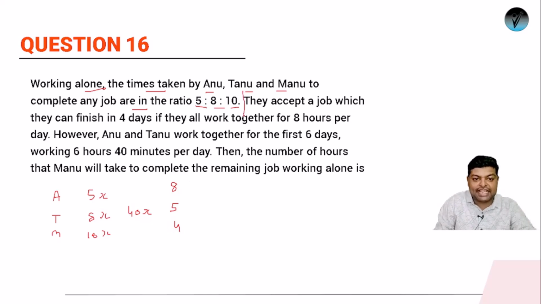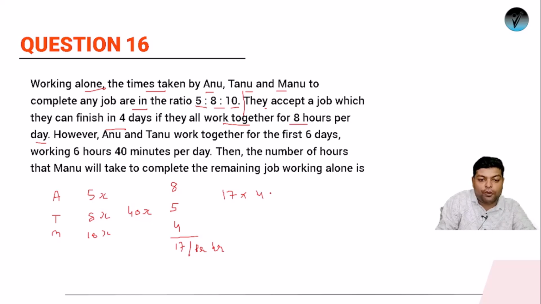Next, the line says that they accept a job which they can finish in 4 days if they all work together for 8 hours per day. So if all 3 are working, what will be the combined efficiency? 8 plus 4 is 12, 12 plus 5 is 17. So these 17 units, suppose, is the per hour efficiency. So the total work will be what? It will be total efficiency times the total time taken. It will be 4 into 8. Why is it 4 into 8? Because every day they are working for 8 hours and they have worked for 4 days. So this is the value of the total work.